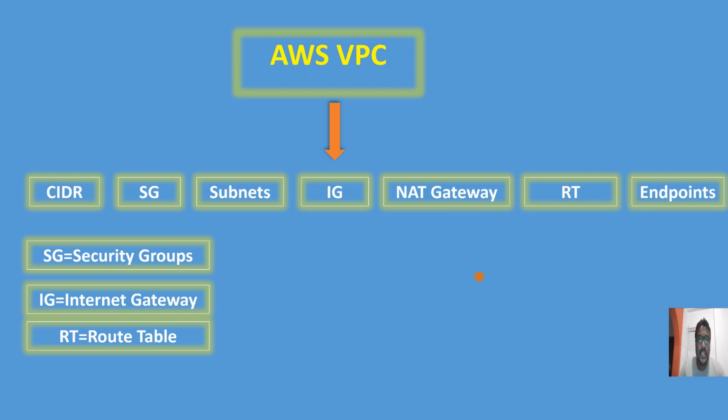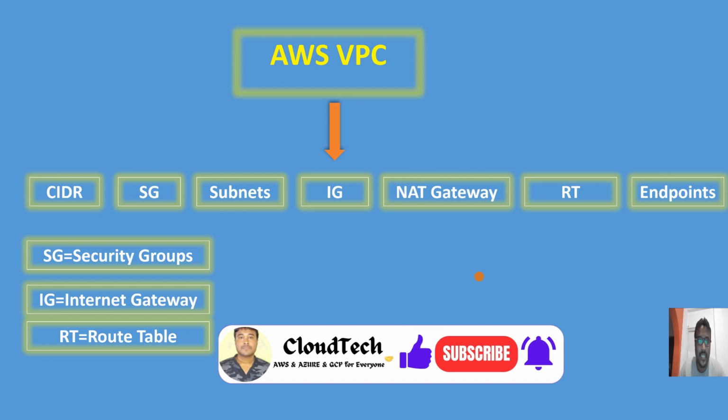And the next level is the AWS VPC, the Virtual Private Cloud. Its components include CIDR, which is your IP range and how it is calculated. All these things I have already demonstrated in my previous session, so you can refer to my VPC session. Security groups and subnets also belong to VPC, which can be private or public subnets.